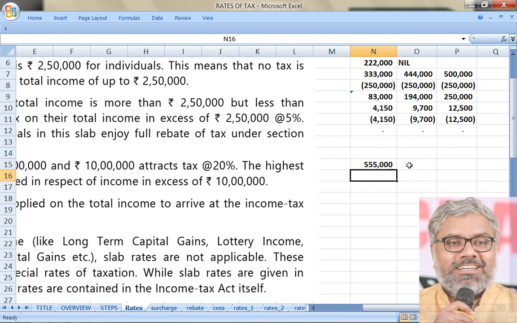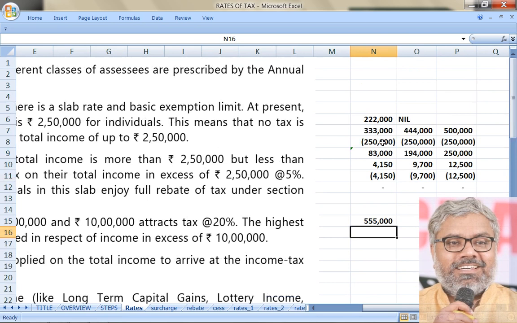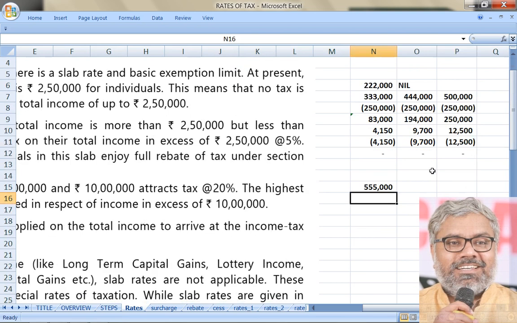Now, what should we do here? This is how we have to calculate. First of all, what is the limit here we have to talk about? Which income is exceeding what? Earlier, what we talked about? By how much the income exceeded 2,50,000. That's what we calculated in these things. Now what we have to calculate? By how much the income exceeds not 2,50,000 but 5 lakhs.